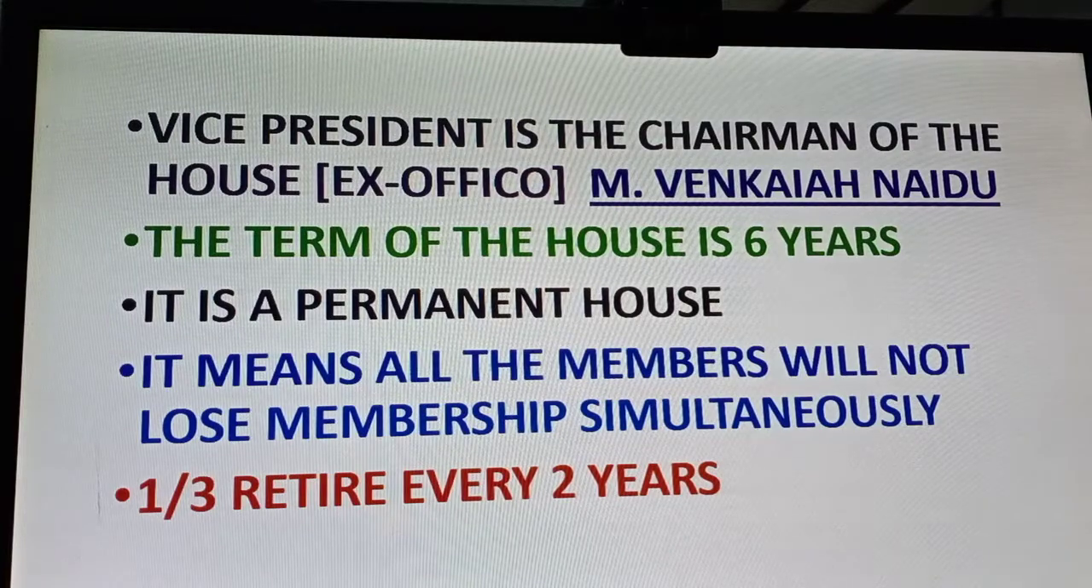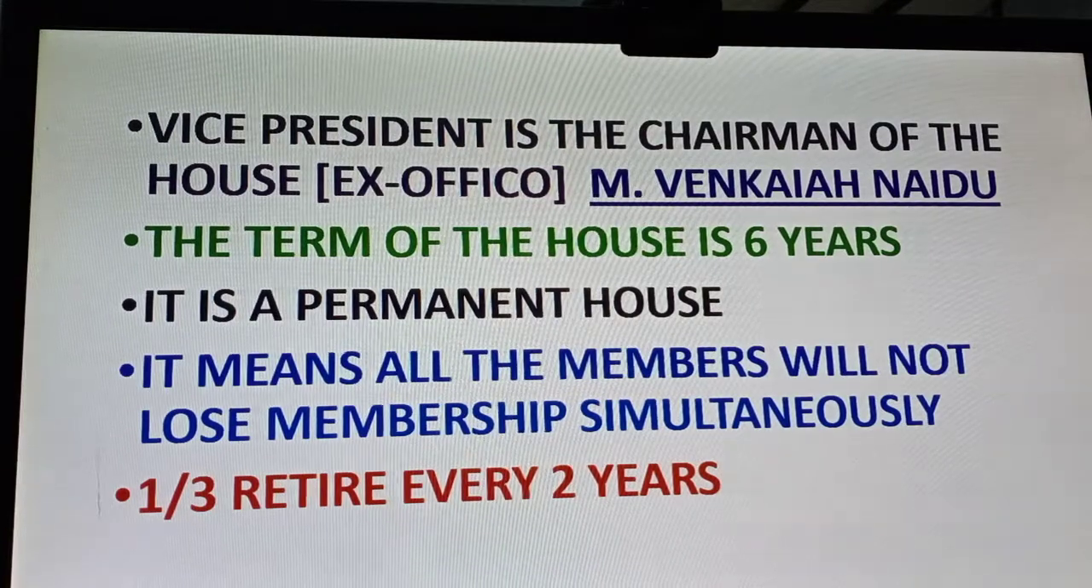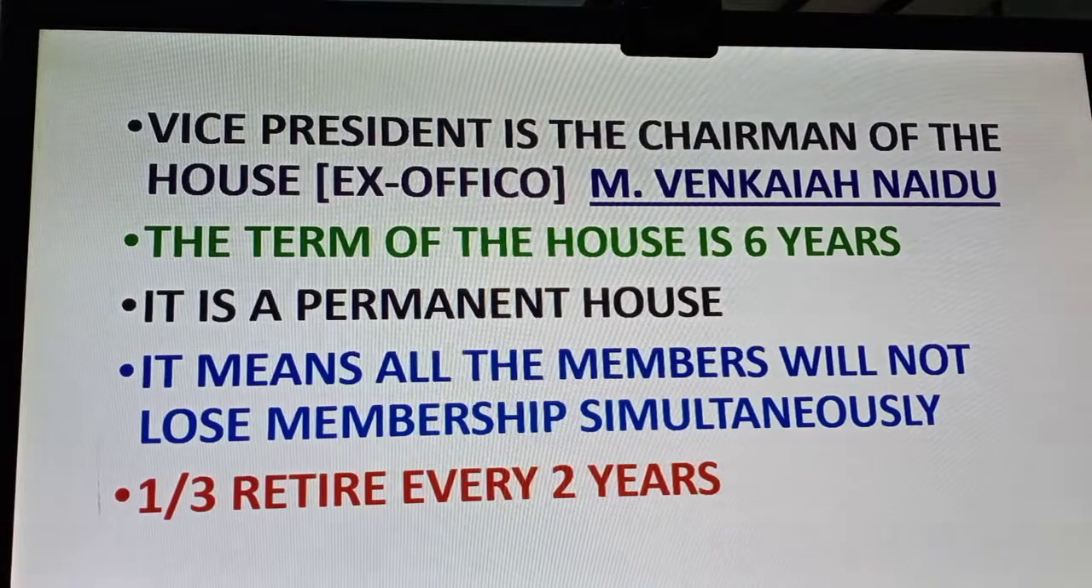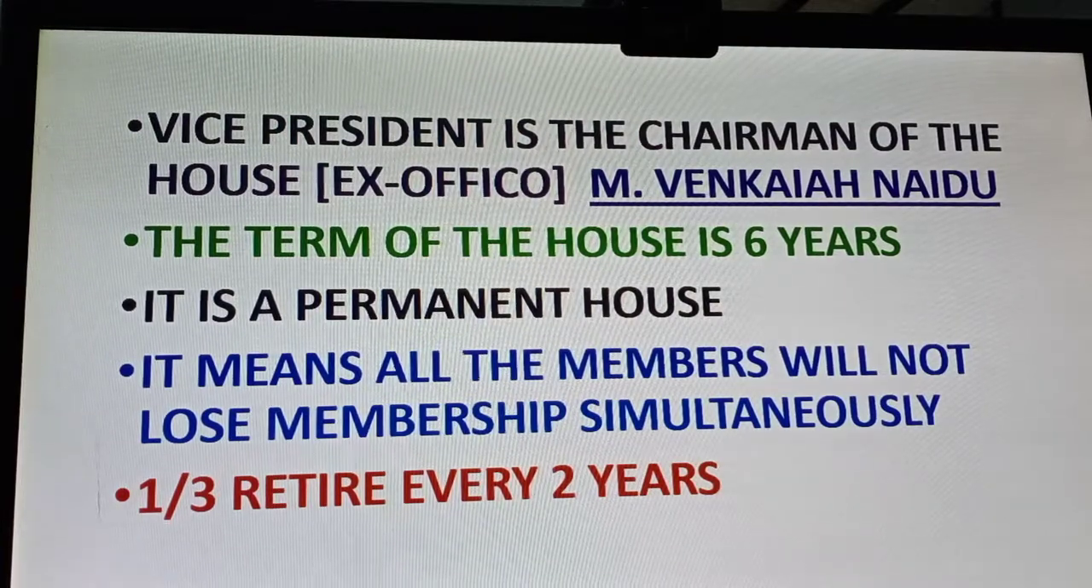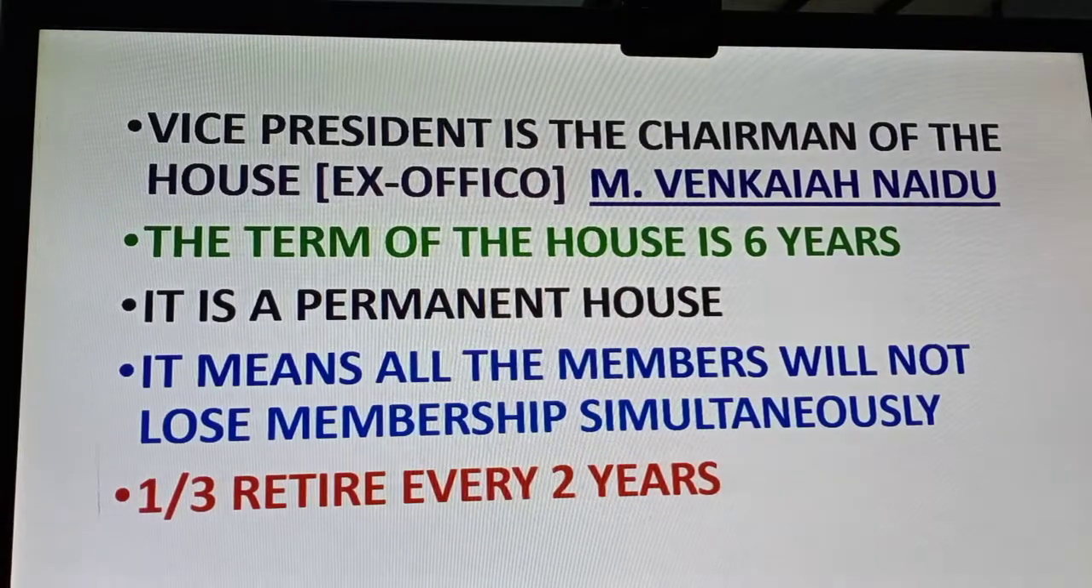The members of the house get 6 years. It is not the term of the house like Lok Sabha, but the term of the members of the house. Because in Lok Sabha, every member gets 5 years. But in Rajya Sabha, every member gets 6 years. In Lok Sabha, after 5 years, all the members simultaneously lose the membership. But when it comes to Rajya Sabha, it doesn't happen.